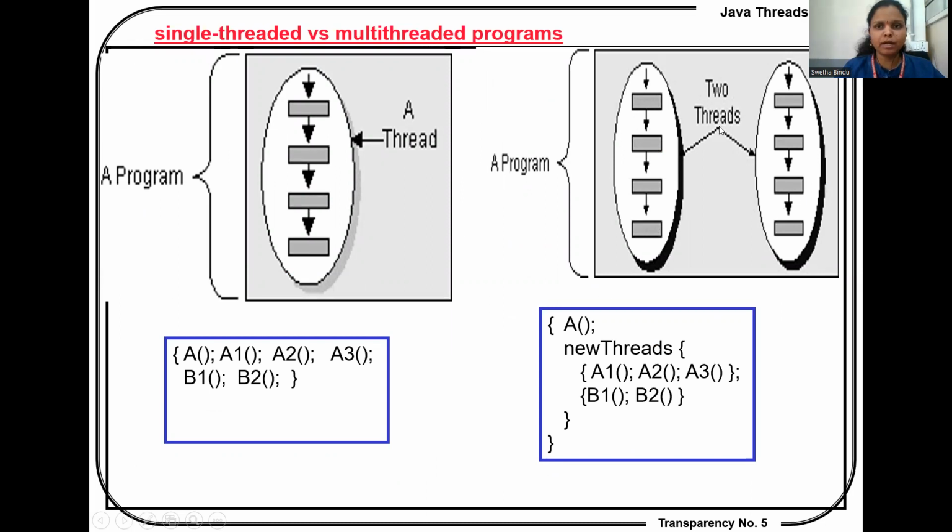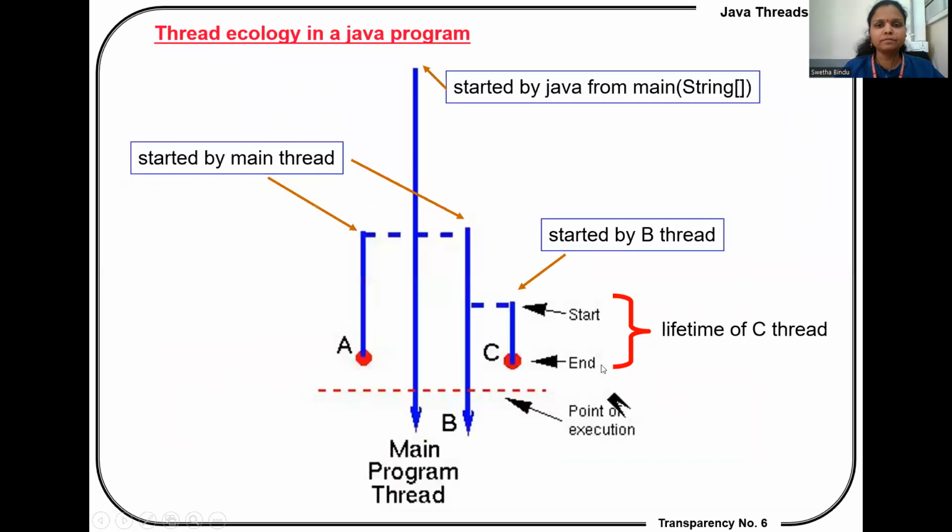In multi-threaded programs, the two threads run simultaneously at the same time. This complete picture is called a single program, with multiple flows of control, where multiple instructions pass for the two different threads. The new threads A1, A2, A3, B1, and B2 are defined under the main thread A.